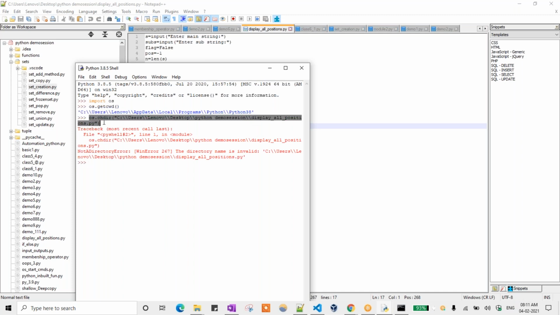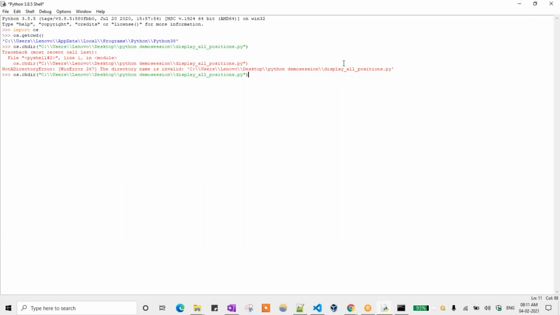One second. Display from Python file is one type. And yeah, you can check now. Let's see getcwd. So now it has changed to that demo session, Python demo session. So this is the thing, the OS module and the sys module. Okay, got it?